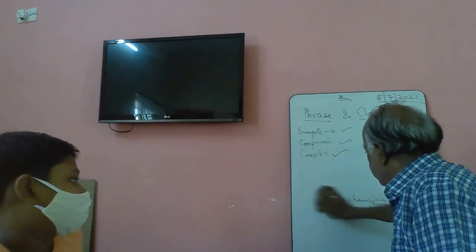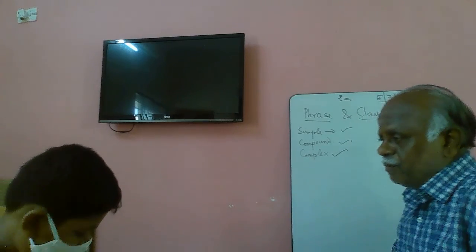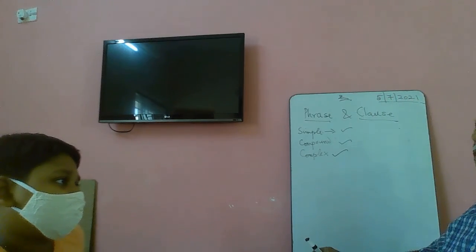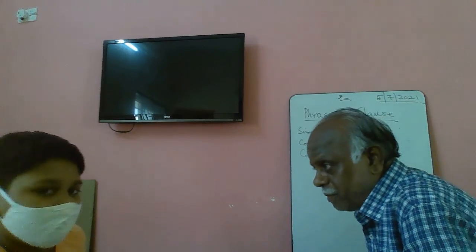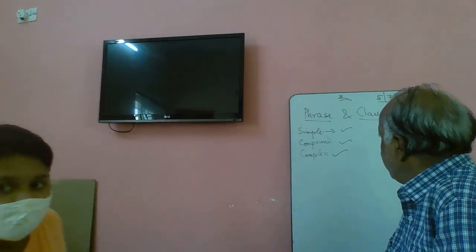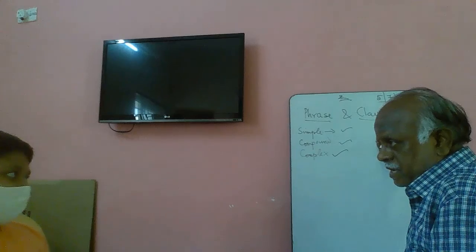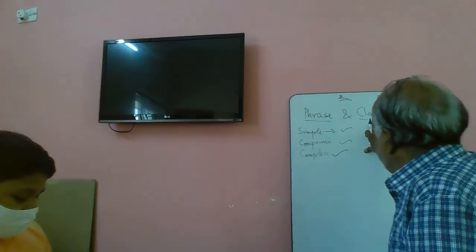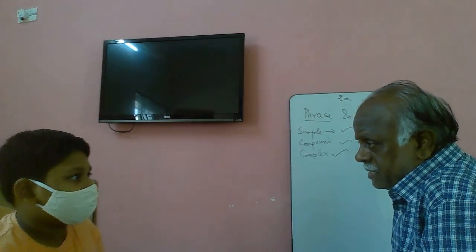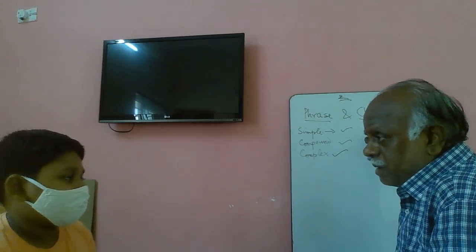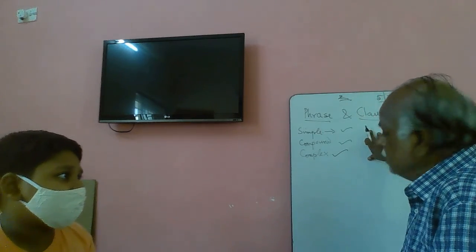A phrase will not have a subject and a predicate. It will be simply a group of words which will have no complete meaning. Some meaning will be there, but it will not be complete. You got the point? Very good. Today you have completely understood what is a phrase, what is a clause. And depending on the construction of the sentence, you got a main clause or a dependent clause, subordinate clause.